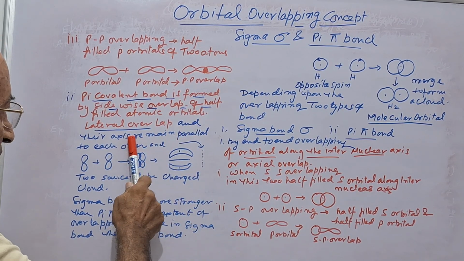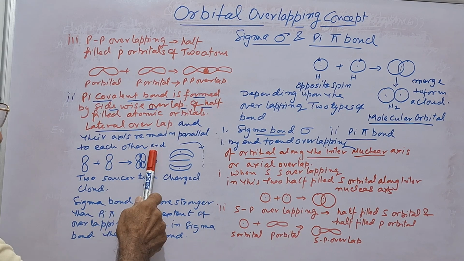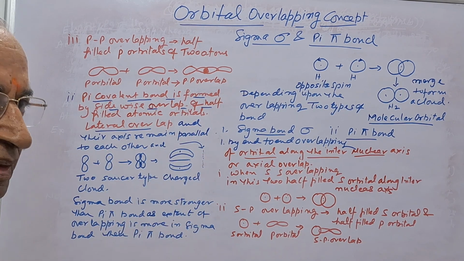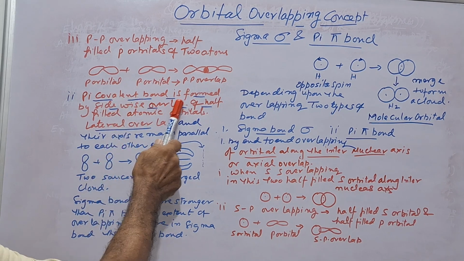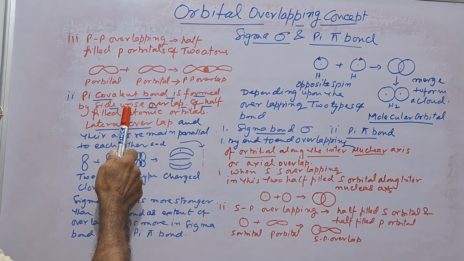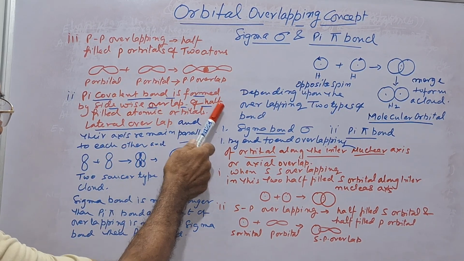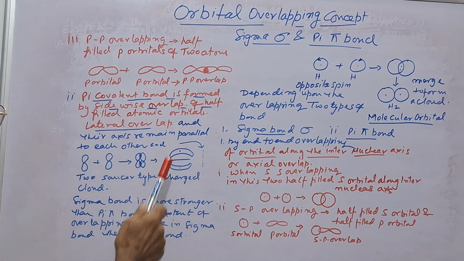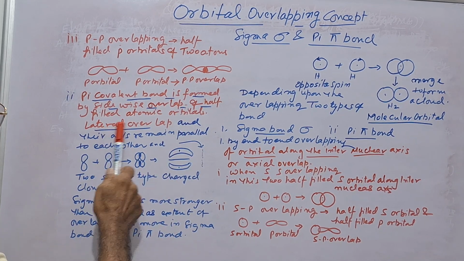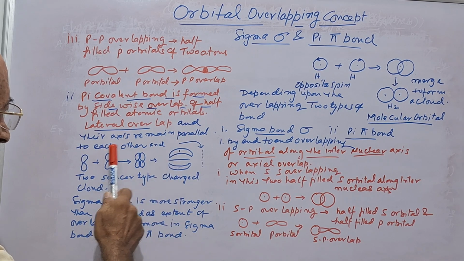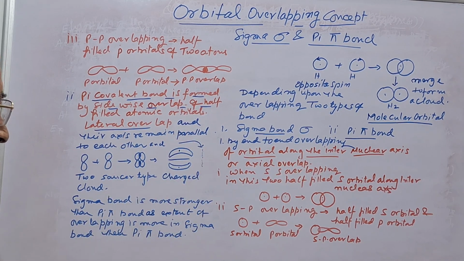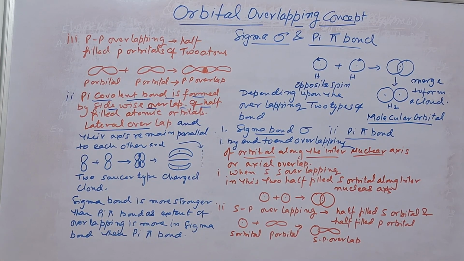And their axes remain parallel to each other and perpendicular to the internuclear axis. Listen, pi covalent bond is formed by sidewise overlap of half-filled atomic orbitals, that is lateral overlap, and their axes remain parallel to each other and perpendicular to the internuclear axis.